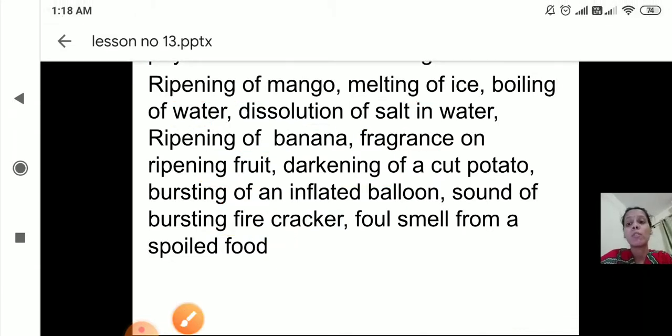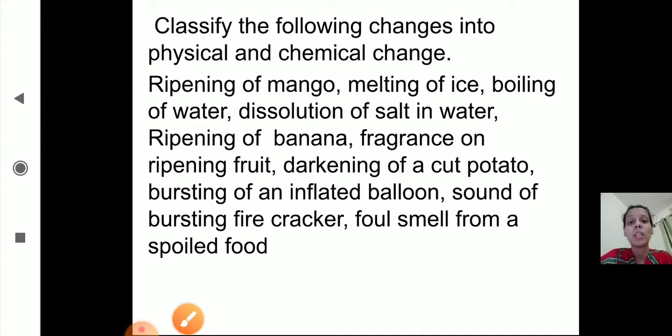So we have started lesson number 13. In that we have completed the definition of chemical change. We have seen the word equation, how to write a word equation and a chemical equation for a chemical change. And we have seen examples of physical change and chemical change.